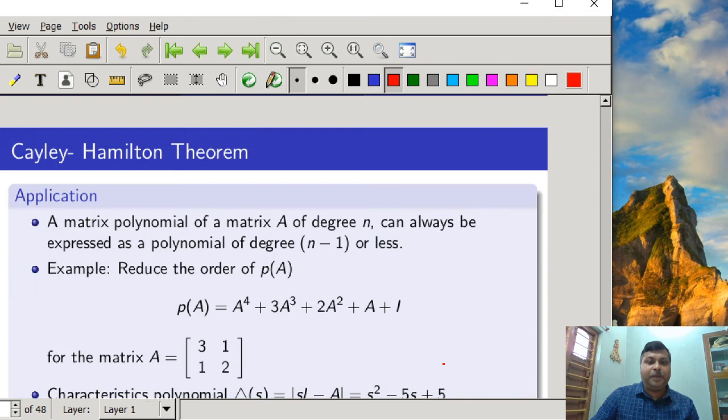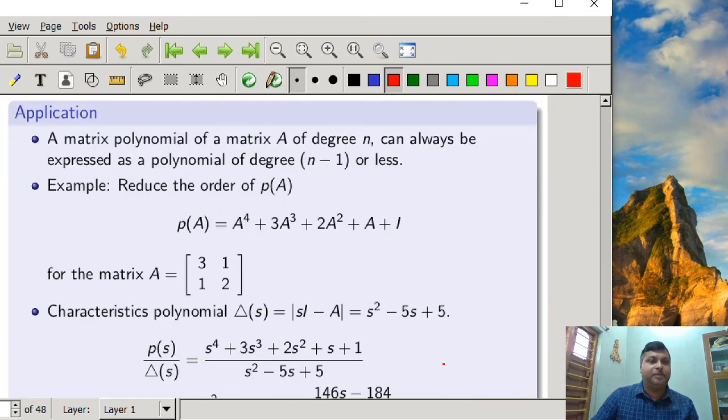Okay, one application I will show with the Cayley-Hamilton theorem is that a matrix polynomial of matrix A of degree n can always be expressed as a polynomial of degree n minus 1 or less. So one example has been shown. Here one matrix polynomial of A has been shown, and we have to reduce it. You can see that the degree of the matrix polynomial is 4.